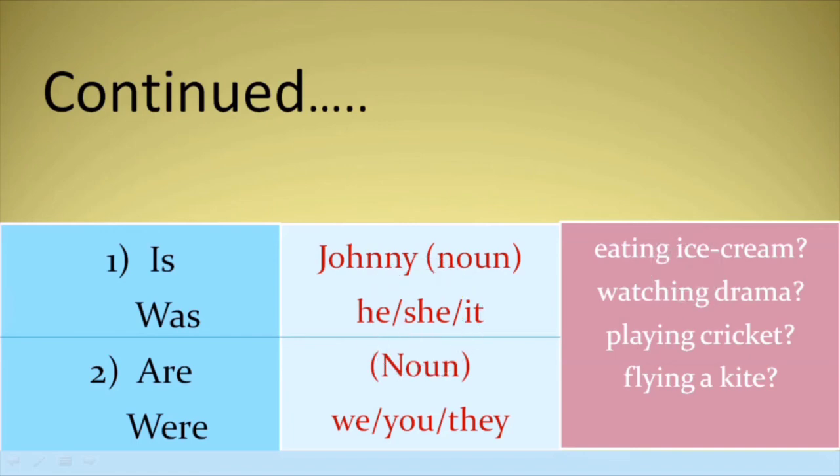The second block we have used are or were, which are used for the plural nouns or the plural pronouns. Are people flying kites? Were we watching drama? Were they eating ice cream? So these are the examples of progressive tense in present and past.